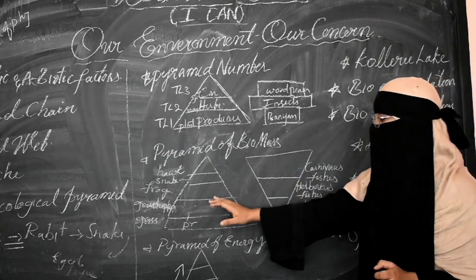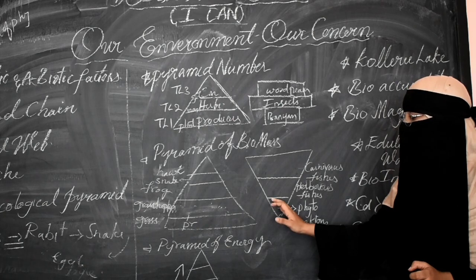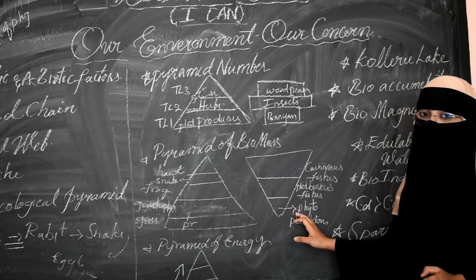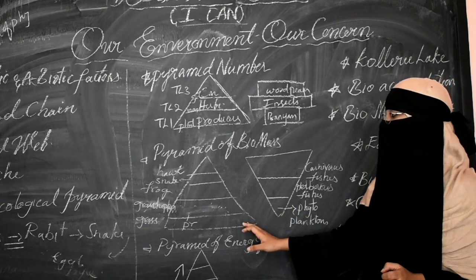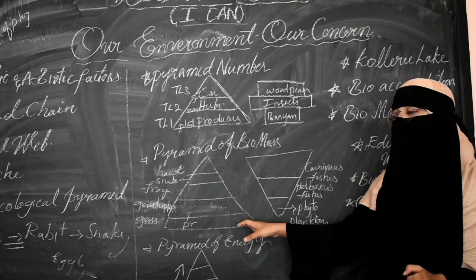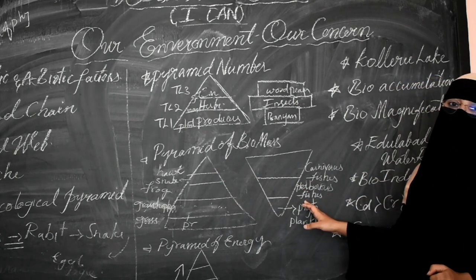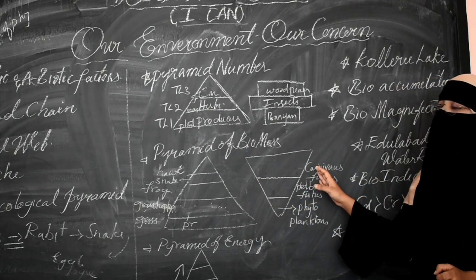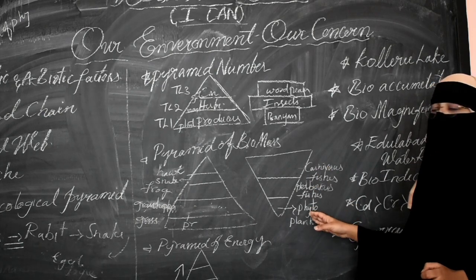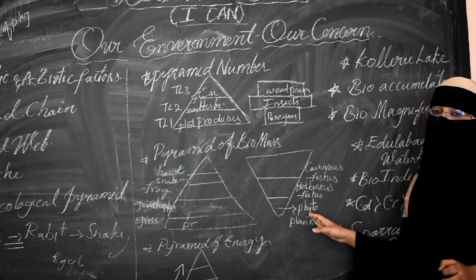The pyramid of biomass. Actually, we have taken two examples of it: one is terrestrial and another one is aquatic. Why? Because the terrestrial biomass pyramid is always upright, and the simple question here is why the pyramid of biomass is inverted in the case of the aquatic biomass pyramid.